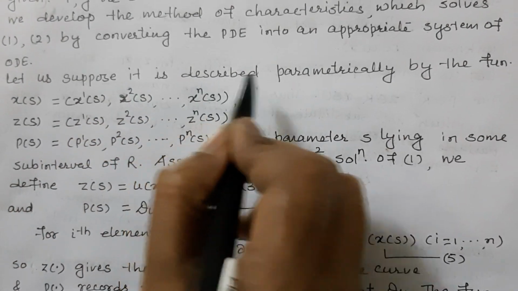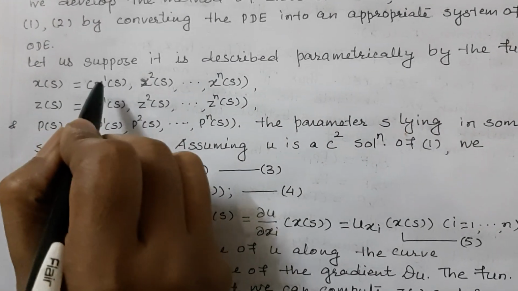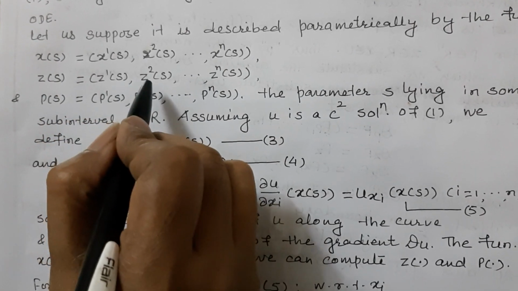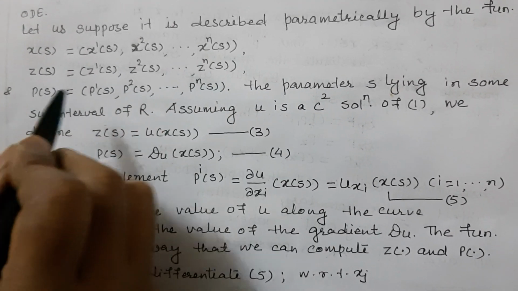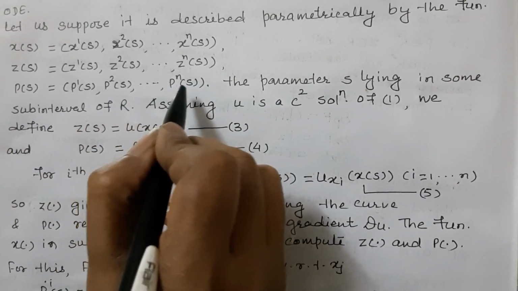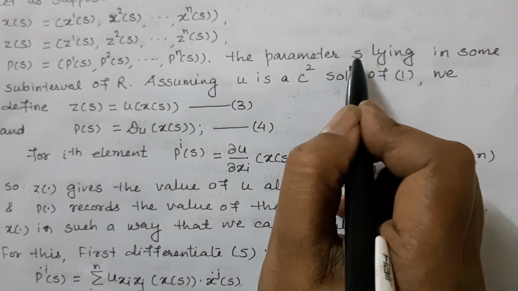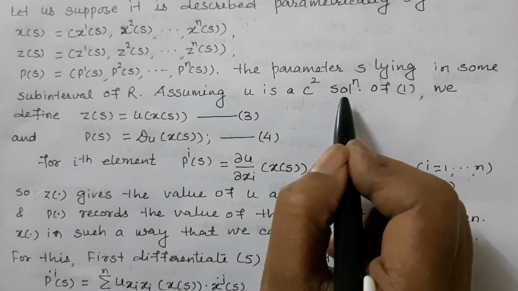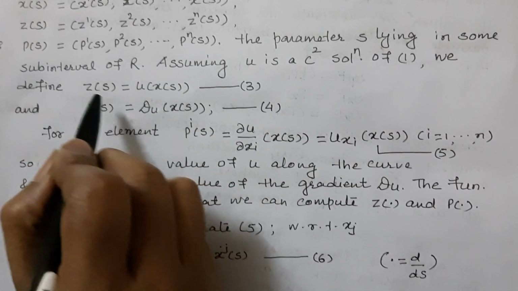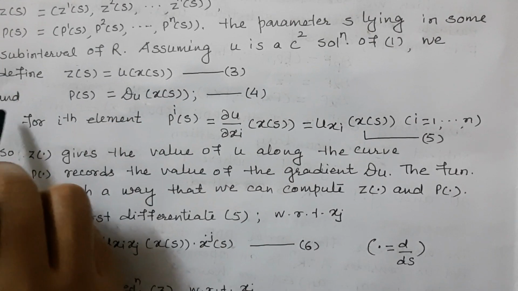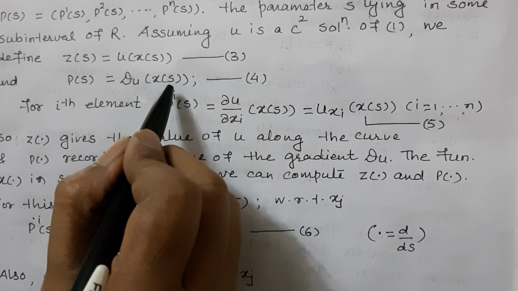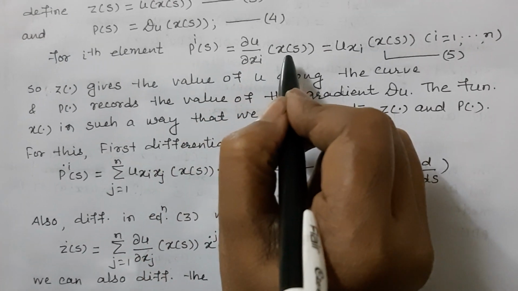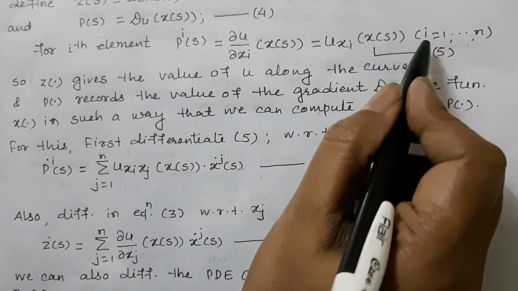Let us suppose the curve is described parametrically by the functions x(s) is equal to (x^1(s), x^2(s), up to x^n(s)), z(s) is equal to z(s), and p(s) is equal to (p^1(s), p^2(s), up to p^n(s)), with the parameter s lying in some subinterval of R. Assuming u is a C2 solution of equation 1, we define z(s) is equal to u(x(s)) and p(s) is equal to Du(x(s)). For the ith element, equation 4: p^i(s) is equal to ∂u/∂xi(x(s)), or u_xi(x(s)), for i is equal to 1 up to n.